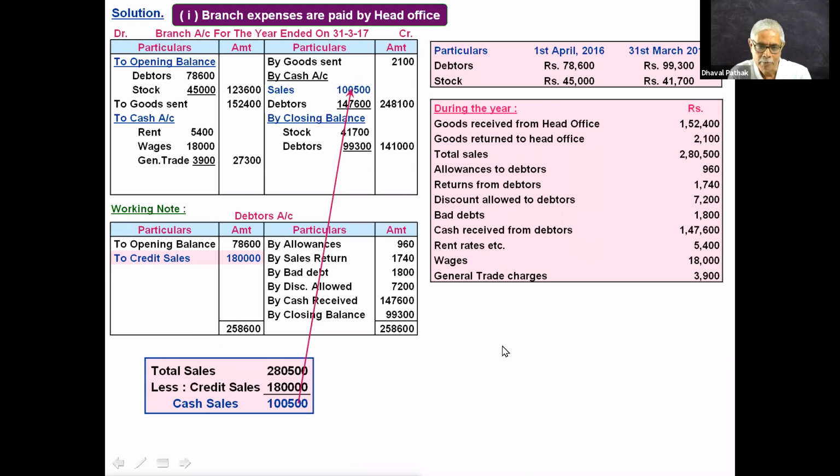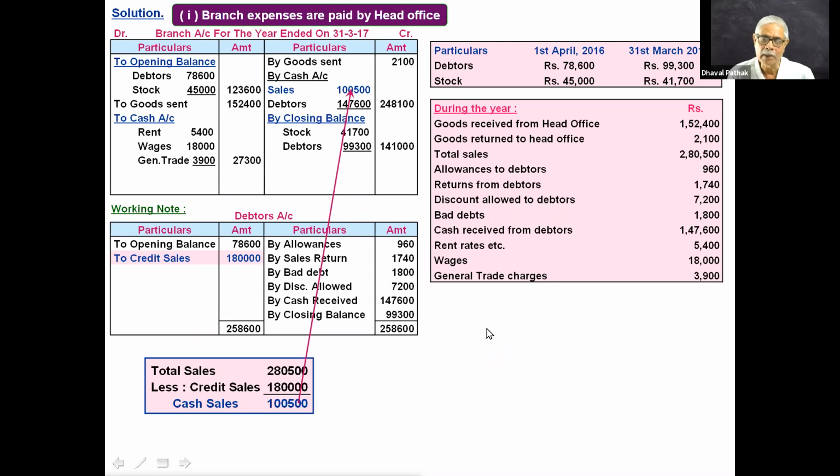How much is the profit? 1,05,500 is the cash sales, but profit is 87,900. Answer given by Hetul. Do you agree with him? Do you agree with this proposition of 87,900? Yes, sir.